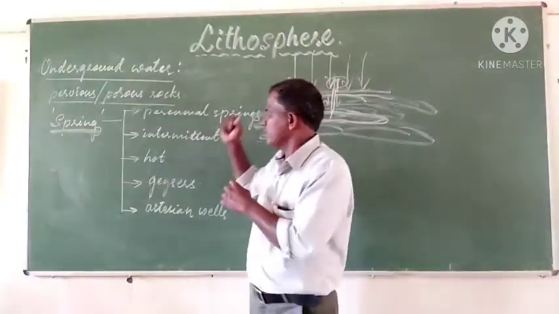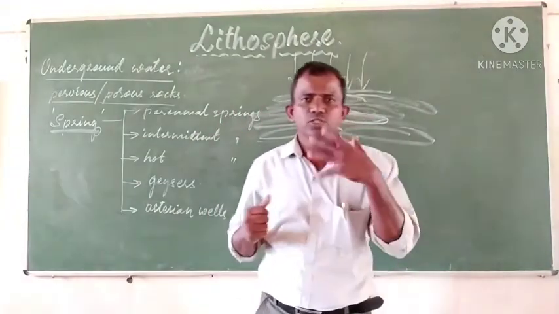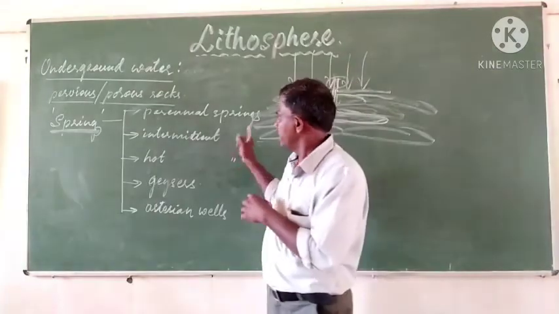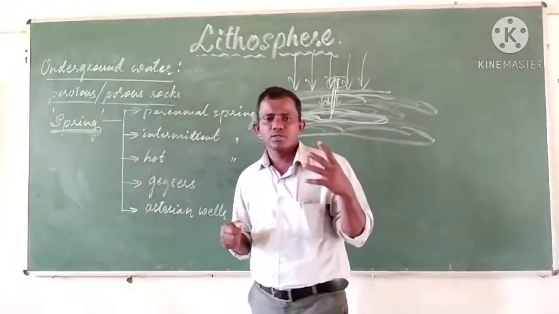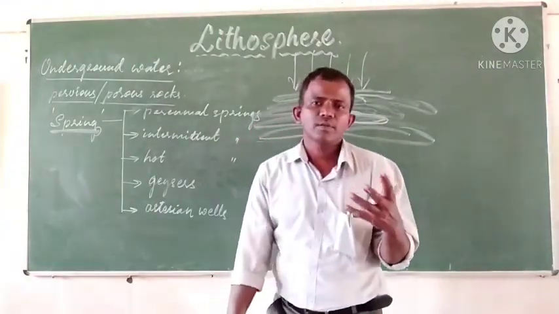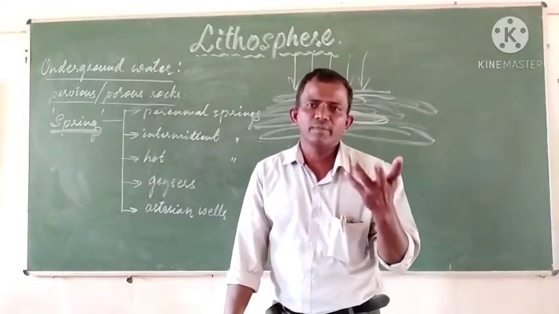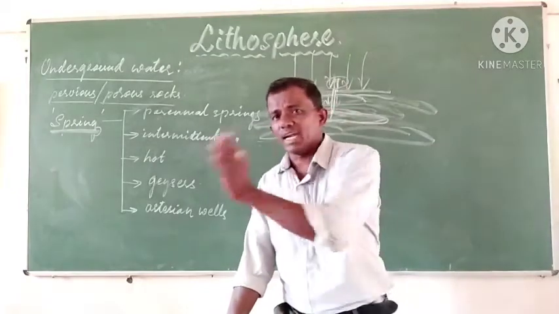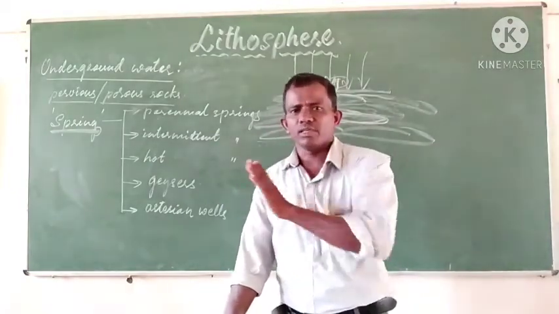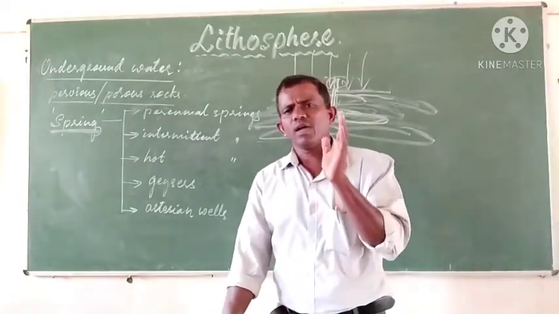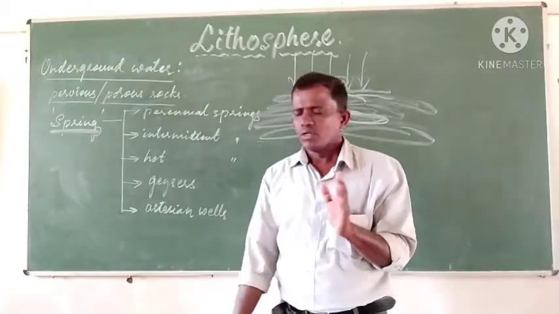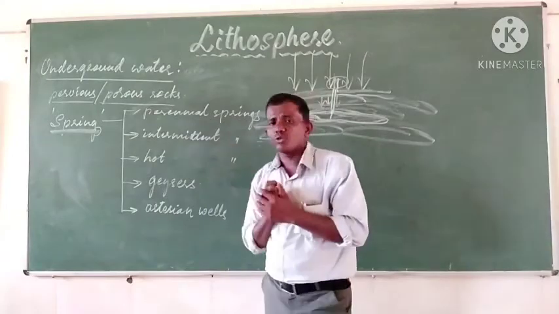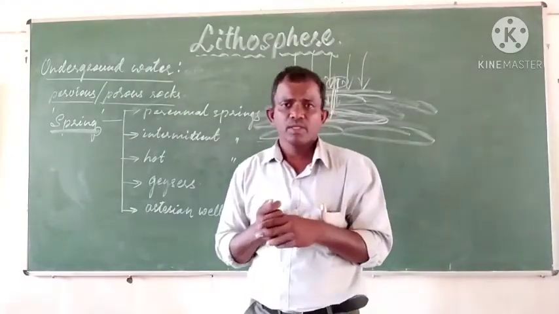Perennial springs are the springs through which the water comes out constantly, continuously. Intermittent springs are springs through which the water comes out periodically or intermittently, not continuously. Intermittent springs are also called periodic springs.